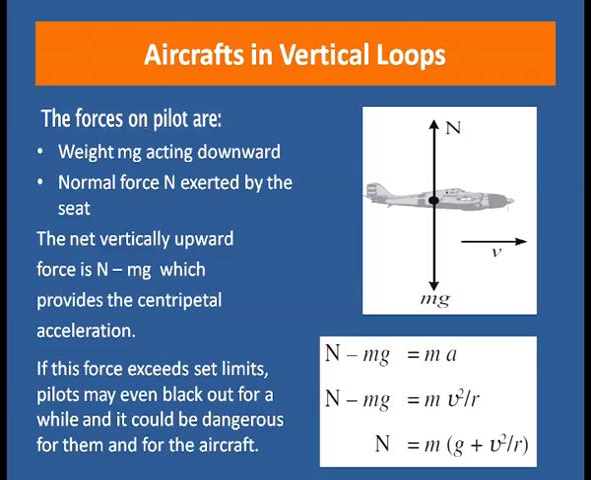So, n minus mg equals ma. So, n minus mg equals mv square by r, that is the centripetal force. So, we can write n equals mg plus mv square by r, which is equal to m into bracket g plus v square by r. So, this is the limit of force for the vertical loop. If this force exceeds the set limits, pilots may even black out for a while, and it could be dangerous for them and for the aircraft also, because it can cause accidents.